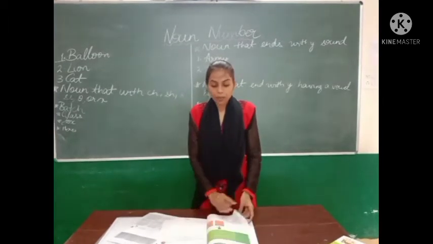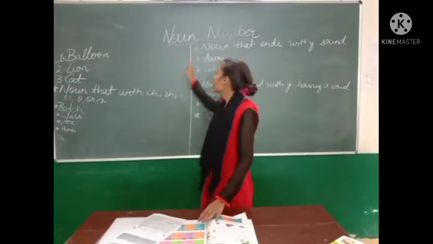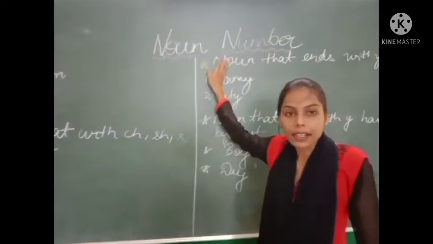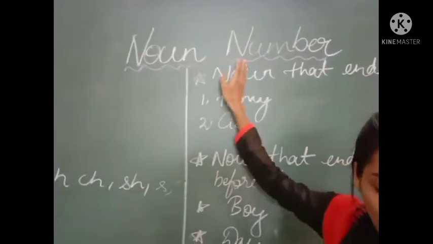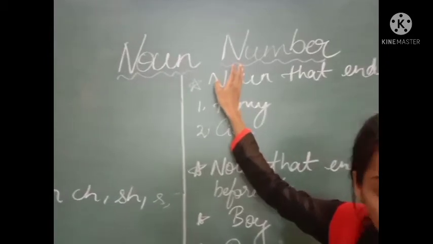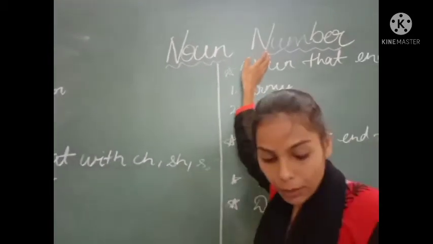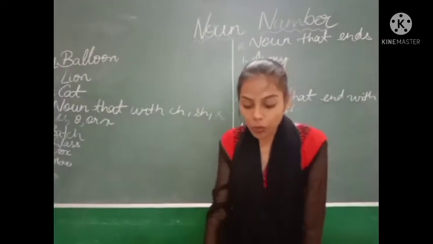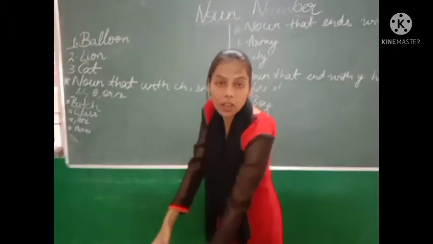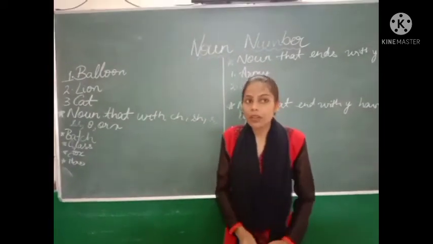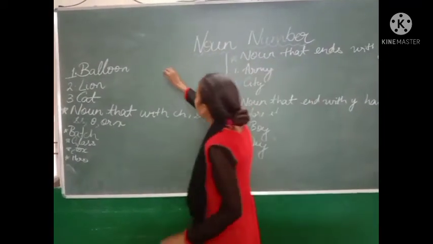So we will come to our next chapter, that is noun number. What do you mean by the word noun number? There are some nouns which are countable and uncountable. So now you will ask the meaning of countable and uncountable. The first word which I told you is countable.